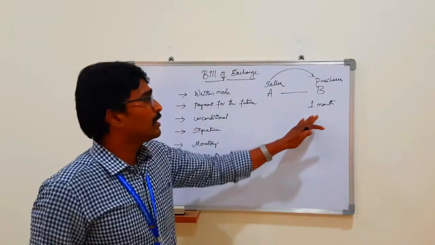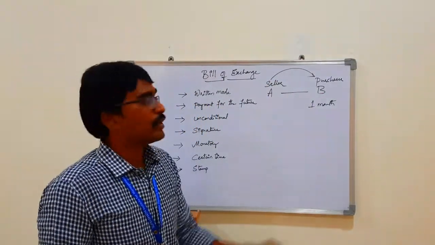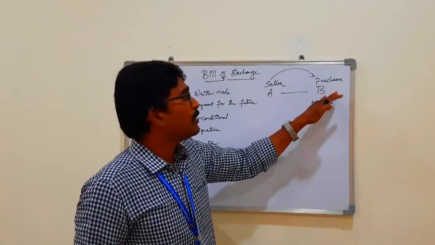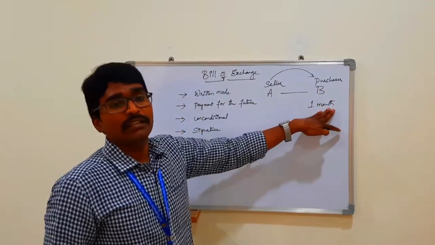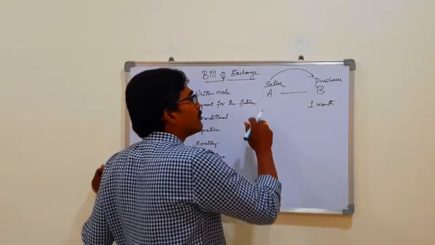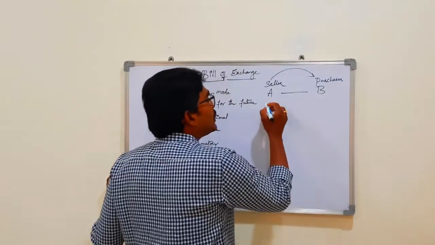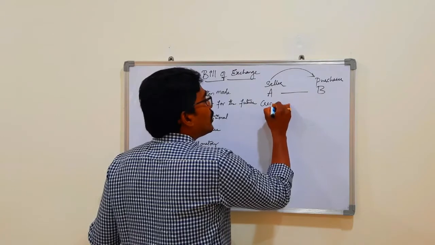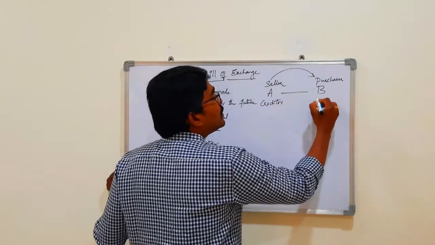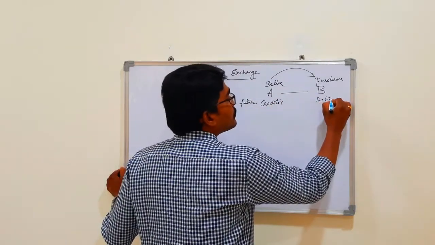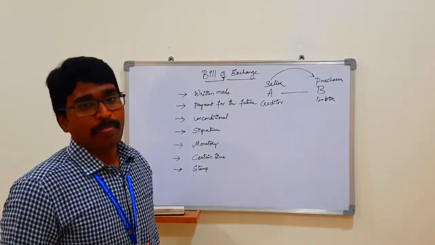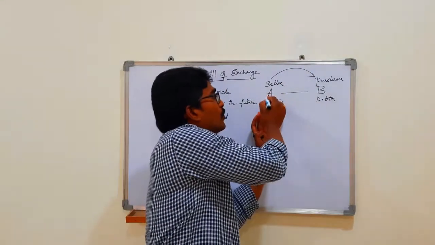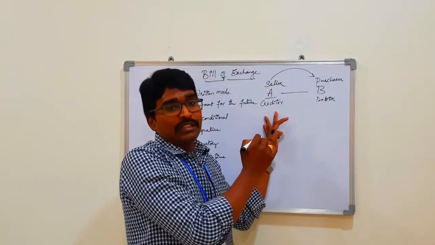Now this is a credit based transaction. A is selling the products but B is paying after 1 month. According to accounting terminology, A is called the creditor and B is called the debtor.